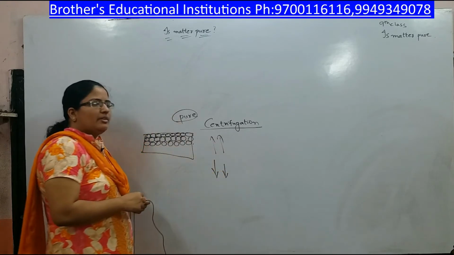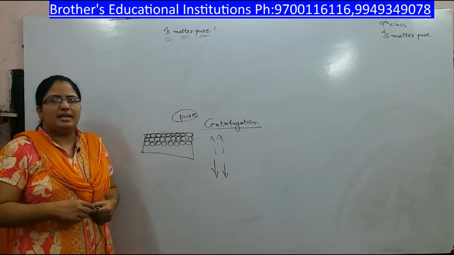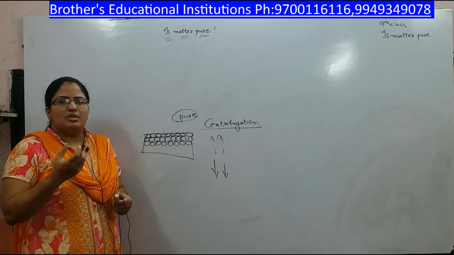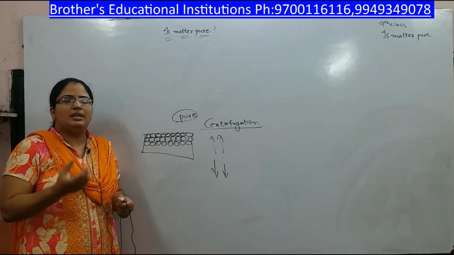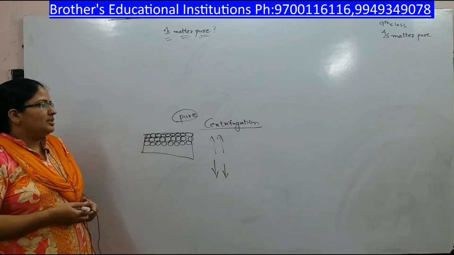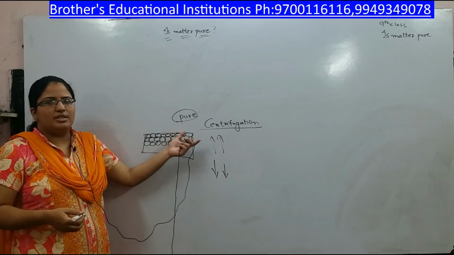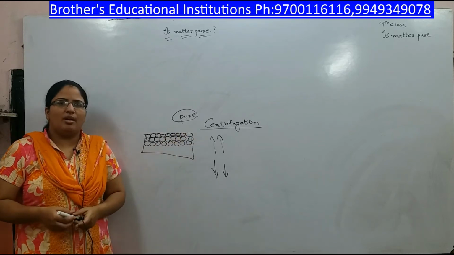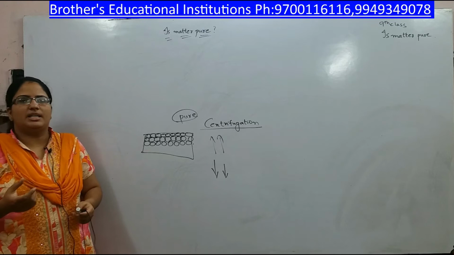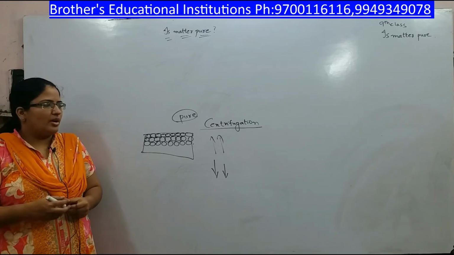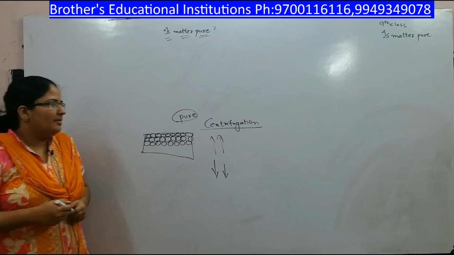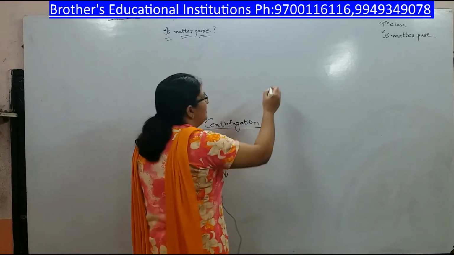This is called centrifugation. Even blood samples and urine samples are put in a centrifuge to separate the solid items from the liquid. So that is centrifugation, which is used for separating mixtures. So milk that you call pure is not a pure substance, it is a mixture. I hope you got the difference between pure substance and a mixture. Mixtures are of two types.